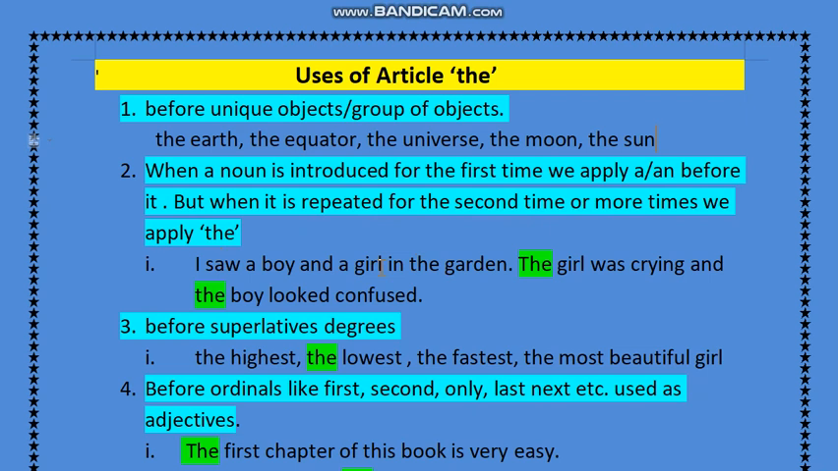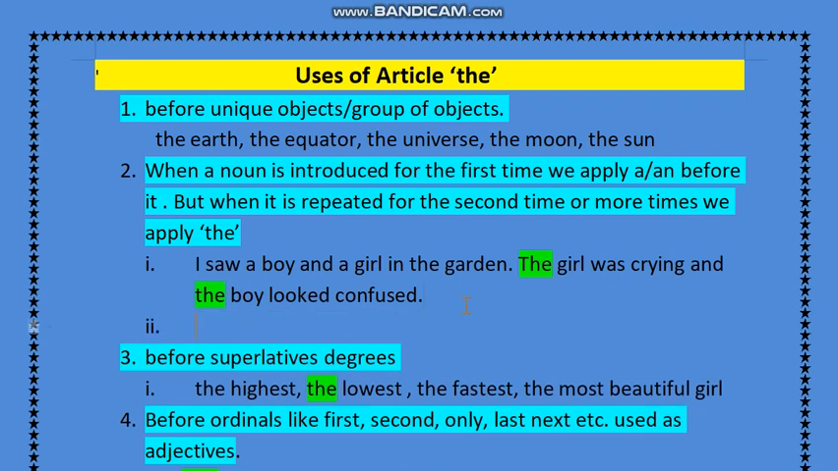For example, read this sentence. I saw a boy and a girl in the garden. When I'm talking about a boy and a girl for the first time, I have applied a. But when we repeat the same noun again, then we apply the. If I extend this sentence further and say the girl was crying and the boy looked confused, here the girl is repeated for the second time and the boy is also repeated for the second time. So that's why I have applied the before it.